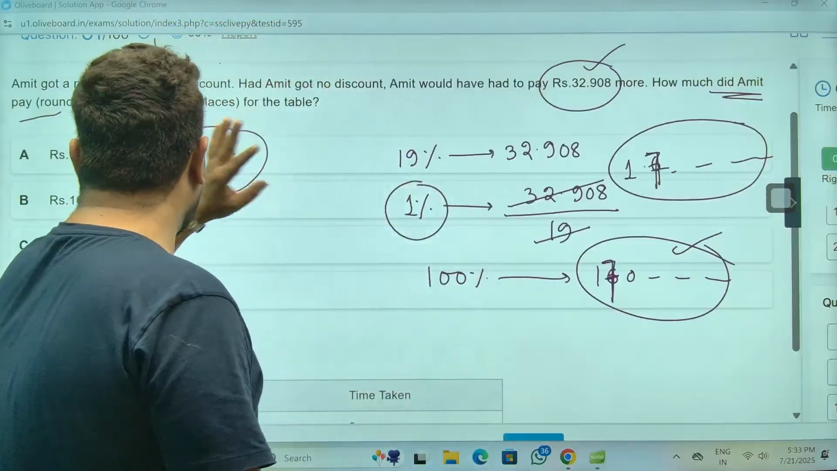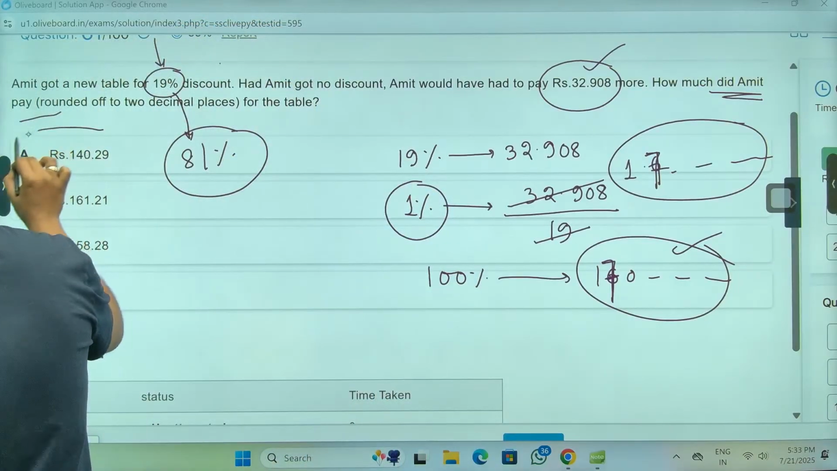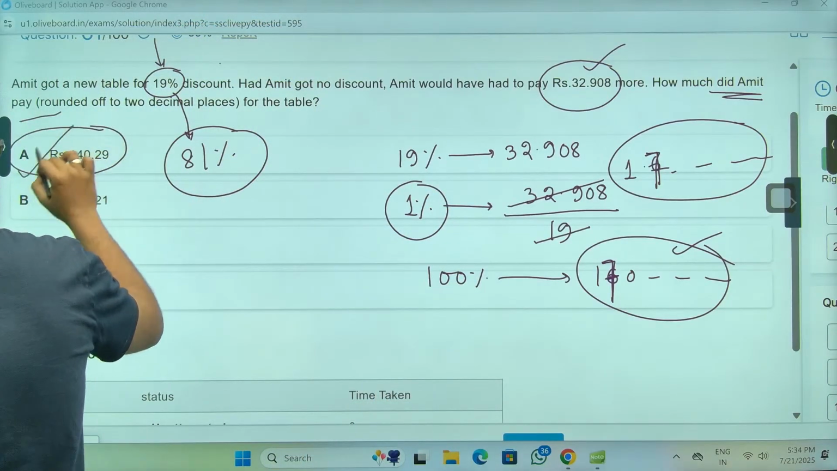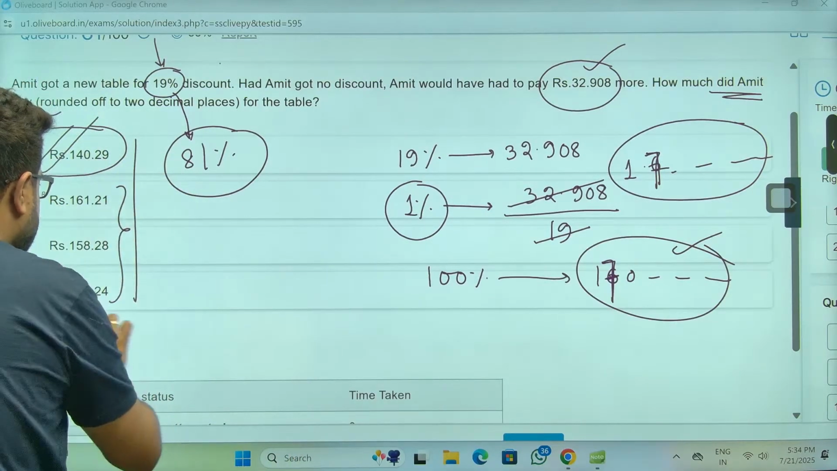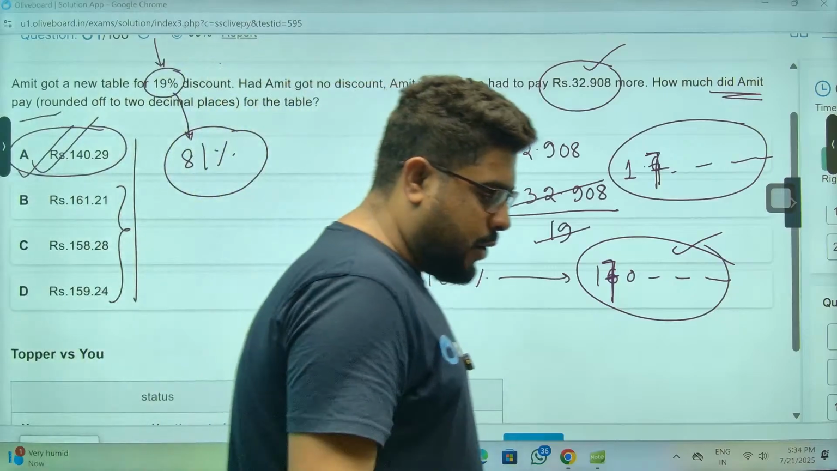So the answer will be somewhere around 140, which is there in only one option. Look, all the other options are very close to that 160 mark.